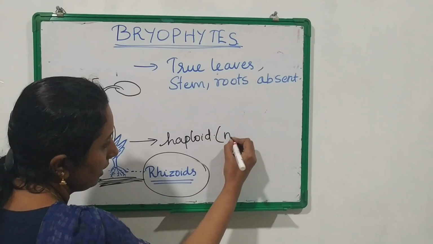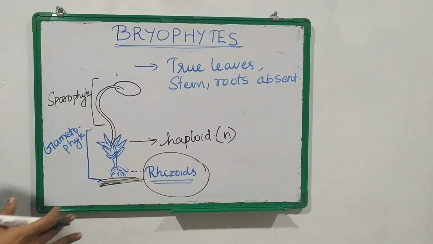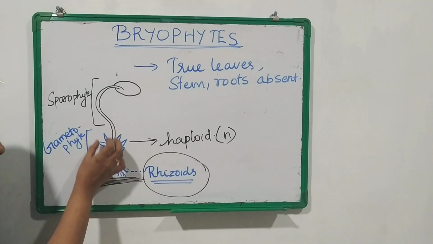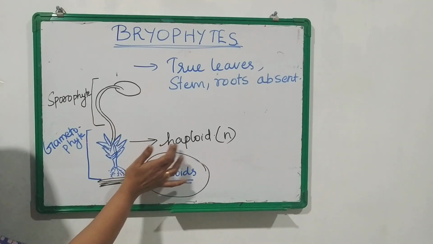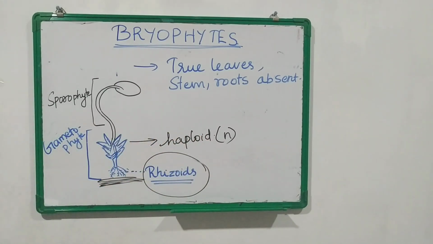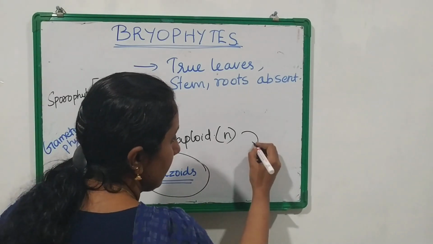Okay, haploid means half the set of chromosomes. So this is the main part of the plant body and this part is haploid in nature. So gametophyte is the main part of the plant body which is haploid in nature and it produces gametes.